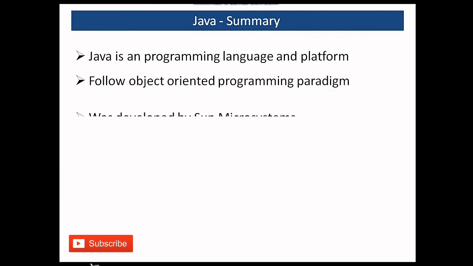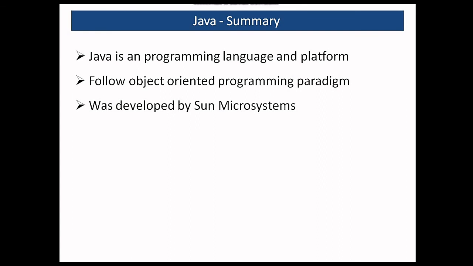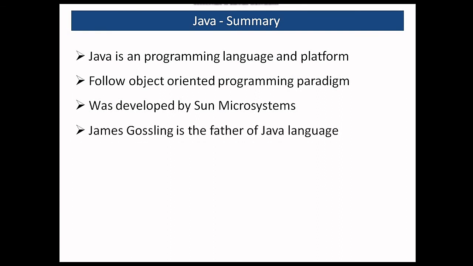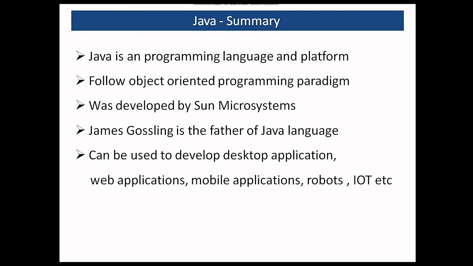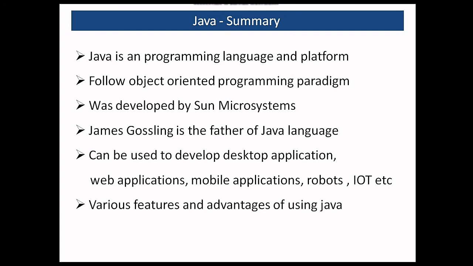It was developed by Sun Microsystems. James Gosling was the major person behind the development of the Java language, so you should know this. We can use the Java language to develop desktop applications, web applications, mobile applications, even in robotics and IoT. So you know how widely it is used. And there are various features and advantages of using the Java language, which we will see in the further videos.